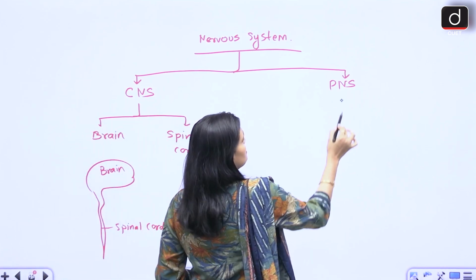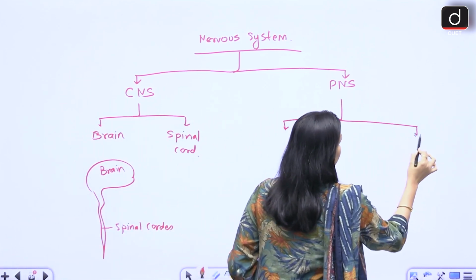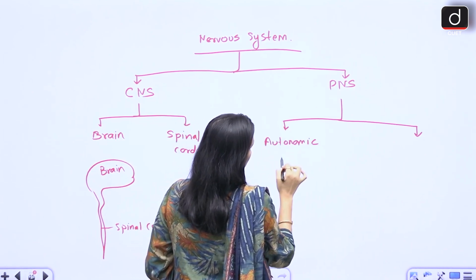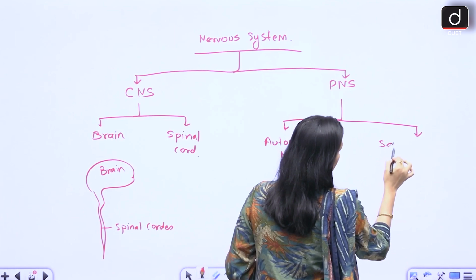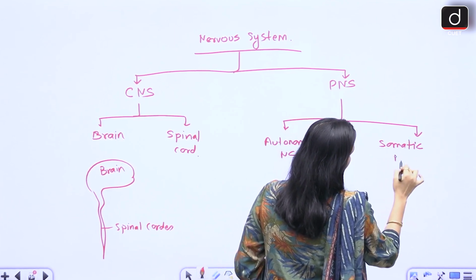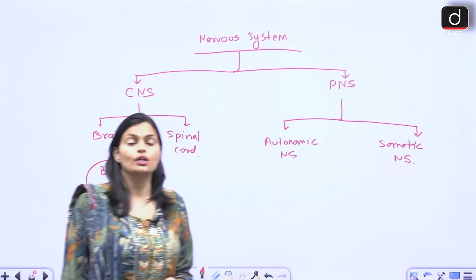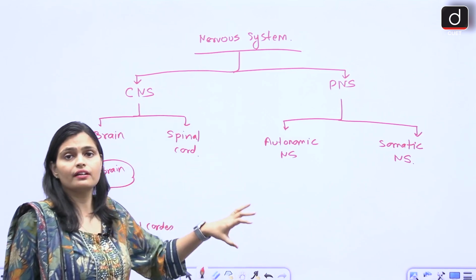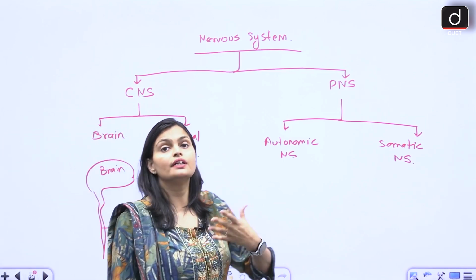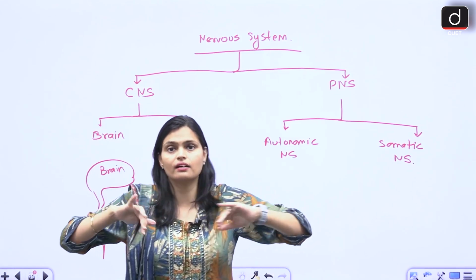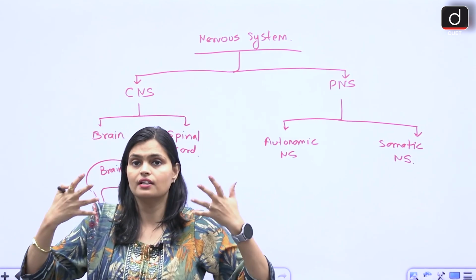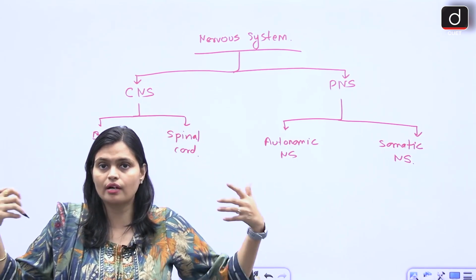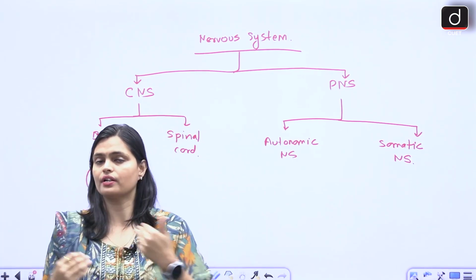The peripheral nervous system is of two types, autonomic nervous system and somatic nervous system. Now what are the autonomic and somatic nervous systems? Basically the peripheral nervous system consists of nerves. All the nerves we have in our body at the periphery, whatever neurons come out of the CNS, the brain and spinal cord, reach the outer area of our body.